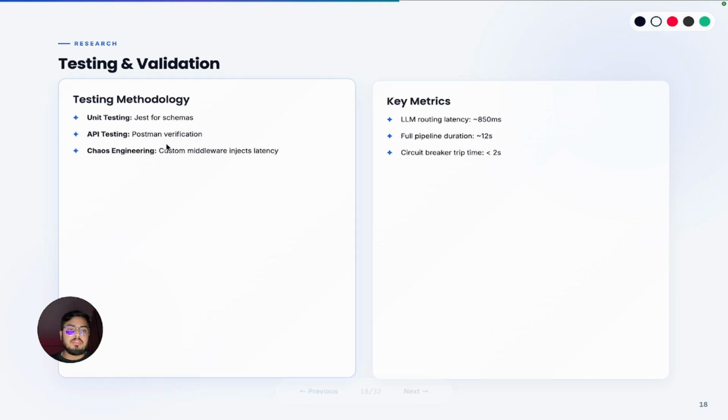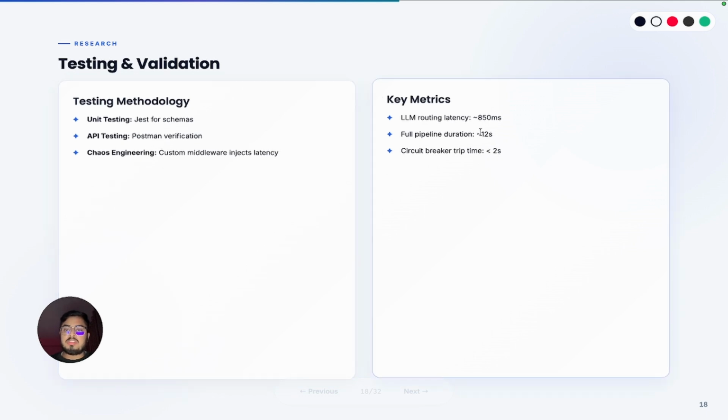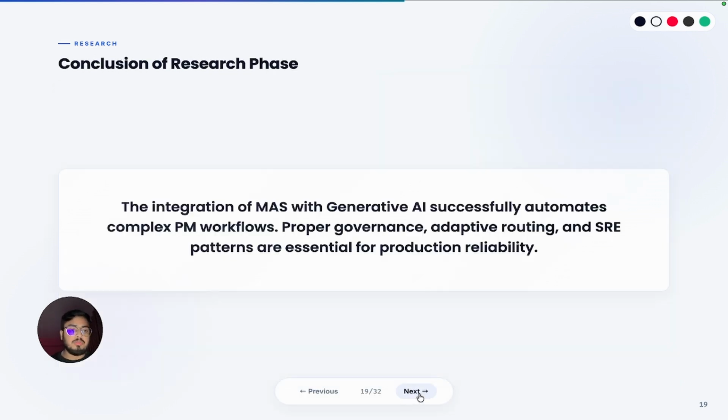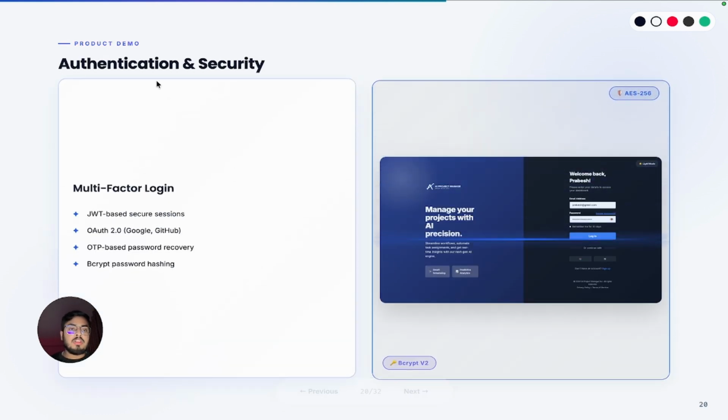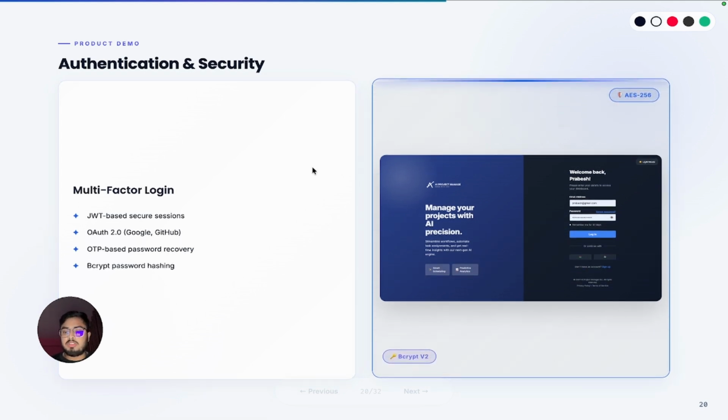Testing and validation: unit testing, API testing, cost testing, key metrics, LLM calculations, and system latency. API testing using Postman. Conclusion of research: the integration of multi-agent systems with generative AI successfully automates complex project management workflows. Proper governance, adaptive routing, and SRE patterns are essential for production reliability. Now this is the product demo part. The authentication is based on Google, GitHub, OTP while changing the password, cryptographic hashing, JWT authentication.